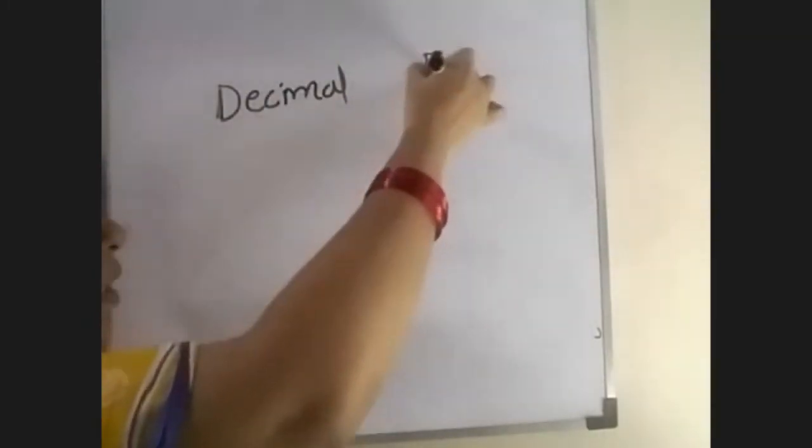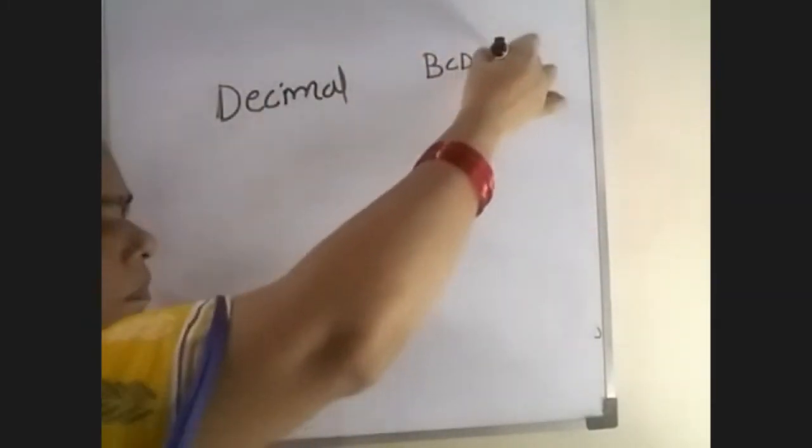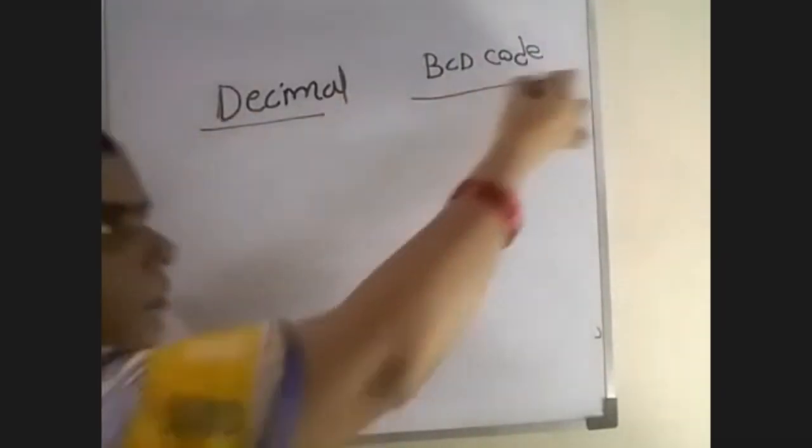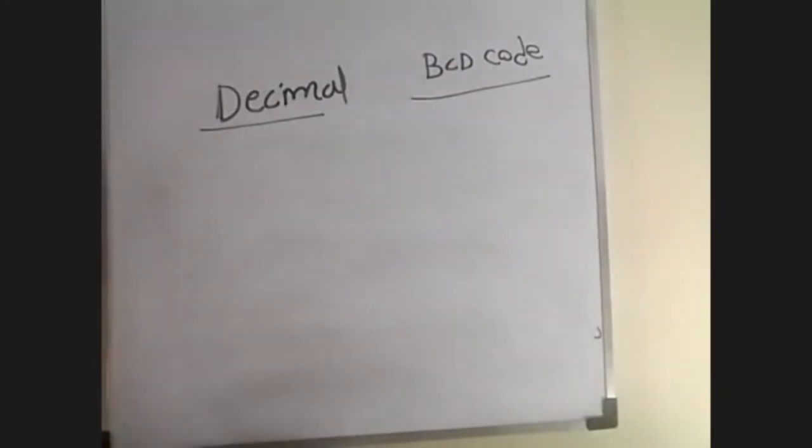Decimal means base 10, but the values are 0 to 9.